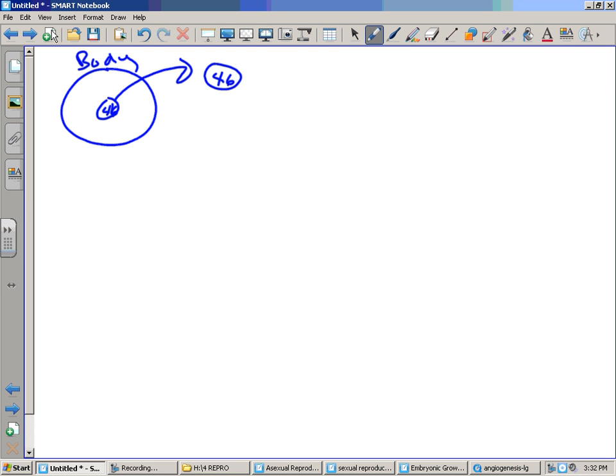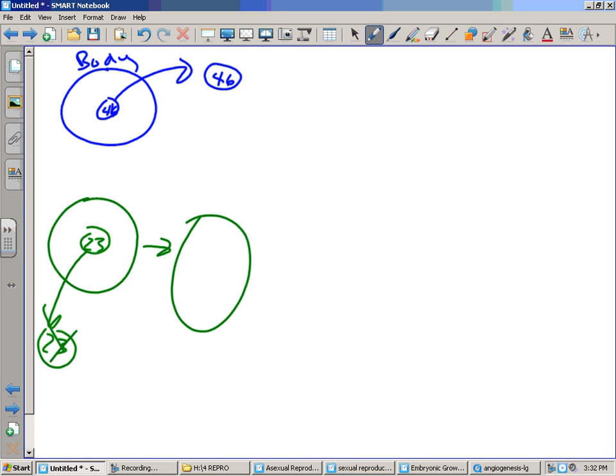We would need an egg cell from a female, and that egg cell would have 23 chromosomes. We would enucleate it. That would mean take out those 23. We don't want it. That's trash. So now we have a blank enucleated cell.